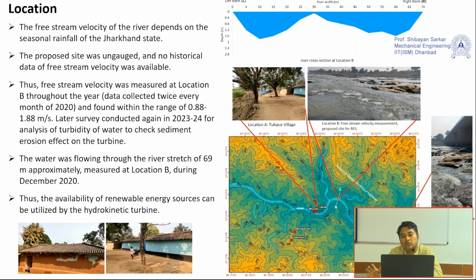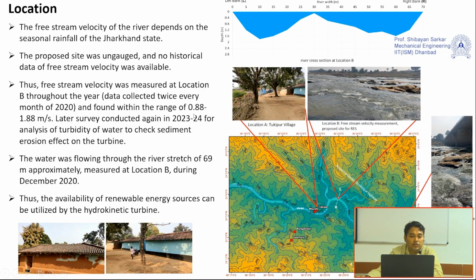In this manner, we tried to get some idea of the velocity. We performed such exercises a few times during 2-3 years, and we came up with a conclusion